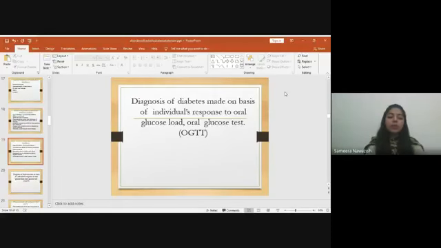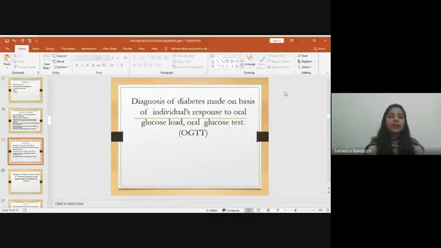So the diagnosis of diabetes is made on the basis of an individual's response to an oral glucose load, the oral glucose tolerance test, known as OGTT. OGTT is one of the common tests used worldwide to evaluate the level of glucose.